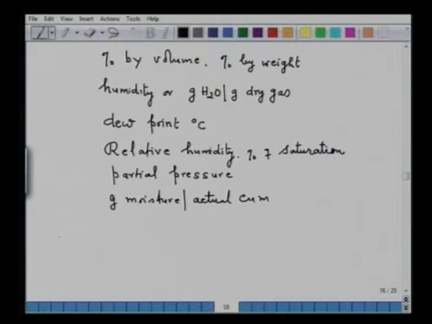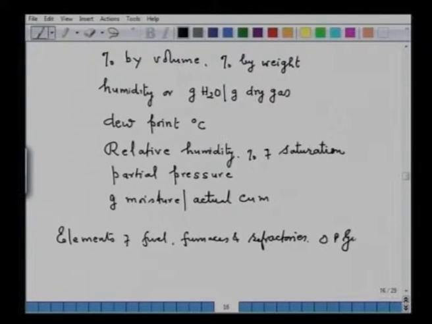Now, for details on the off-gas analysis, you can also consult the book, say, Elements of Fuels, Furnaces and Refractories by, say, O.P. Gupta. This is Khanna Publication (1997). However, there are other books also. You can consult any of the books.